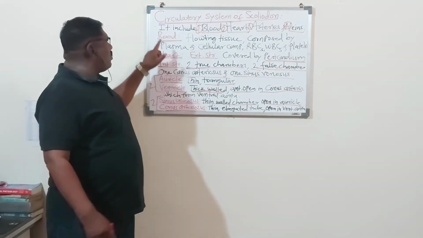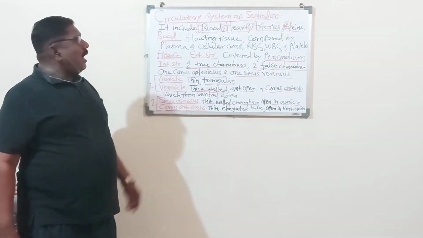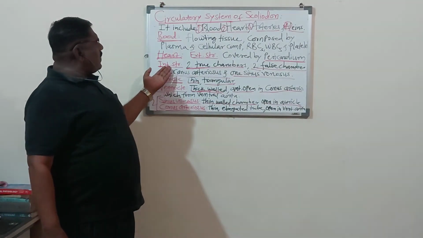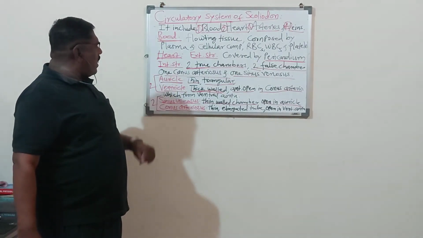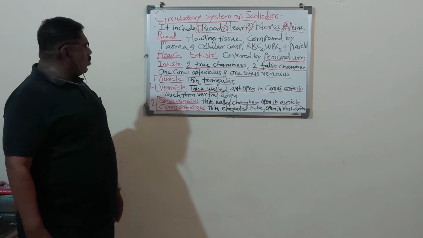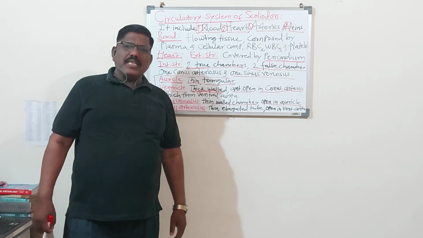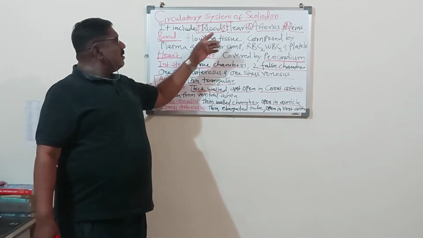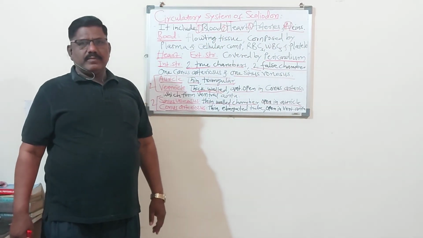So in today's period we have studied the blood and heart of the scoliodon. आजच्या पिरियड मध्ये आपण ब्लड आणि हार्ट अभ्यासलेला आहे. हार्ट मध्ये आपण एक्सटर्नल स्ट्रक्चर, इंटरनल स्ट्रक्चर अभ्यासलेला आहे. चेंबर्स ऑफ द हार्ट अभ्यासलेले आहे. 4 chambers are there, 2 true chambers and 2 false chambers. So for today's period it is sufficient. The remaining, the arterial system and venous system, we will study in the next period.